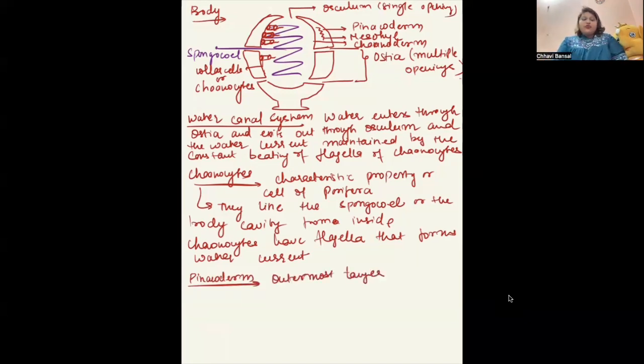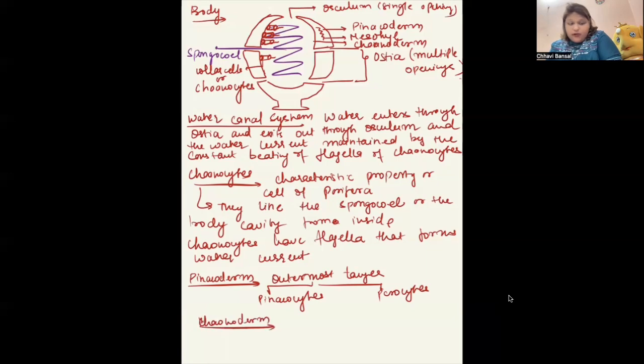It has pinacocytes and porocytes present in it. We have two types of cells, pinacocytes and porocytes. This is the outermost layer, and the innermost layer is the gastroderm. Because we have already discussed it in detail, we are not discussing it here. Gastroderm is made up of flagellated collar cells. Now, in between the pinacoderm and the gastroderm, the middle layer, the mesohyl layer, is important.